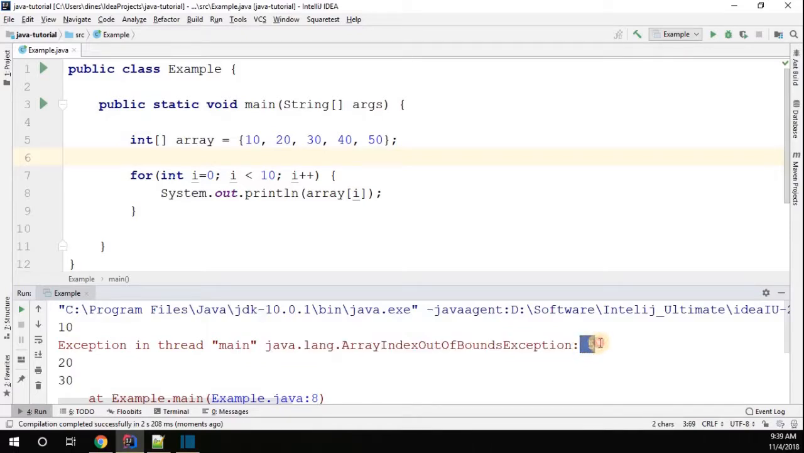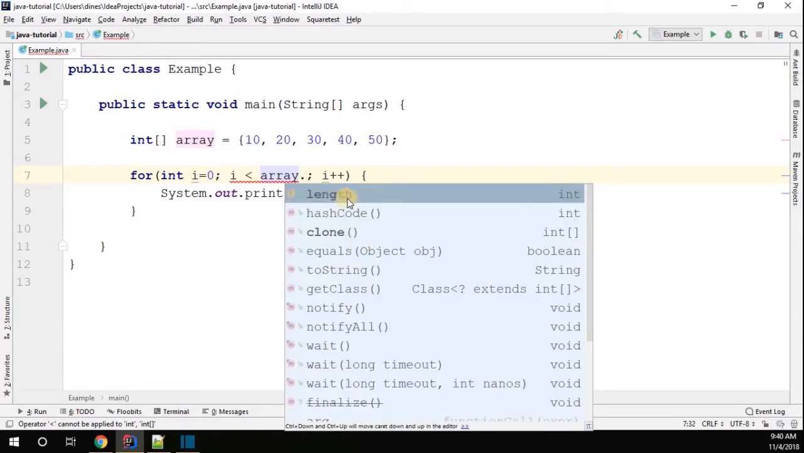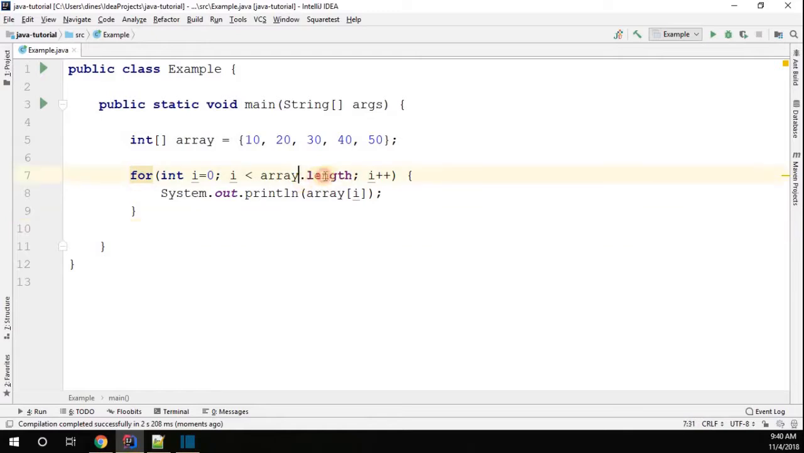The fifth element, fifth index, right? But that's not available in the array. Now how to resolve this? I want this for loop to run only for the elements we have in the array. This is an array object, then dot, we have one property called length. Guys, this is not a method. This is actually a property of an array which is available in Java. This is an inbuilt property of all array objects. Whenever you create any array object, you can access length.